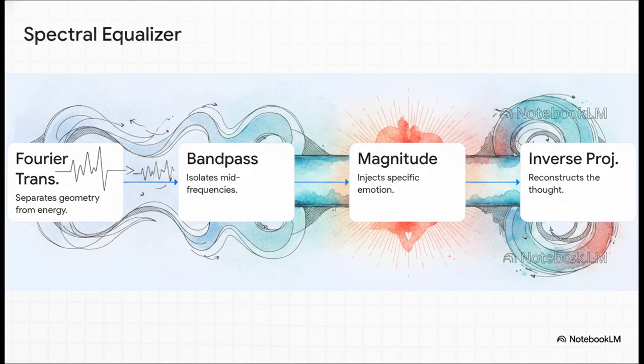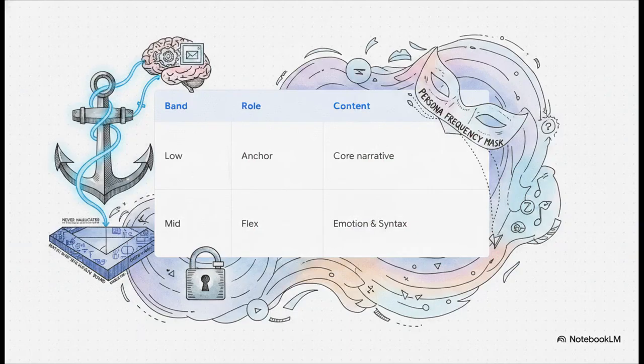Next, target bandpass filtering isolates the mid-frequencies. Third, magnitude modulation injects the specific emotion right into those isolated frequencies. And finally, inverse projection reconstructs that modulated frequency tensor back into a complete, watermarked continuous thought. And here is exactly how that mathematical separation plays out.